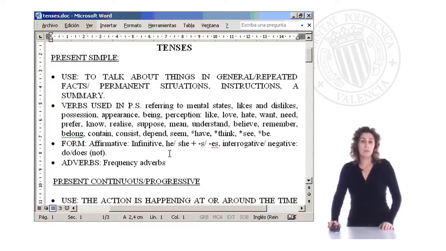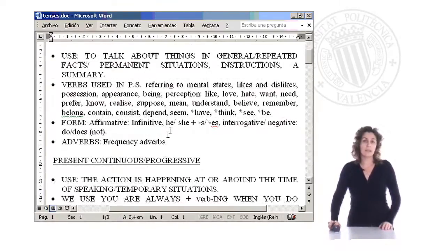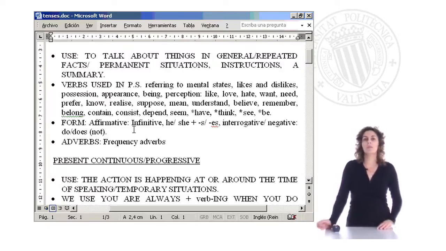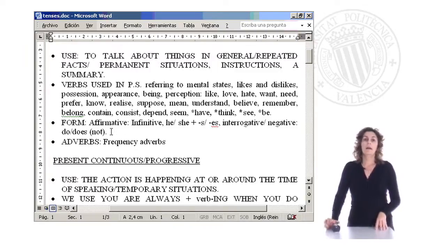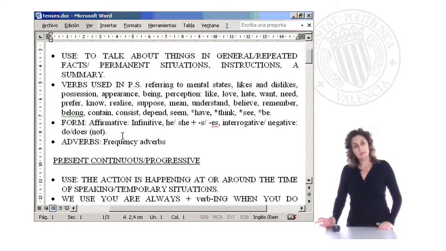Well, the form of the present simple, if you remember, is the verb, and we have to add s or es in the third person singular. Interrogative and negative are formed with the auxiliary do or does when it's the third person singular. For example, he goes to the cinema. He doesn't go to the cinema. Does he go to the cinema? Remember the form. And the adverbs associated with the present simple are frequency adverbs.